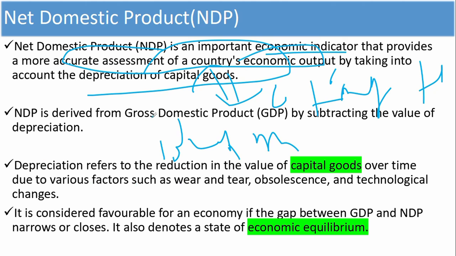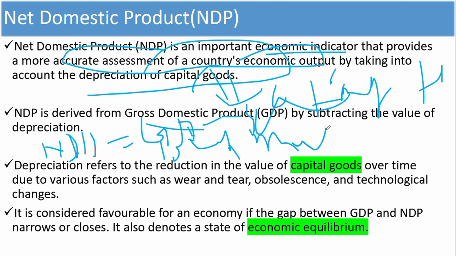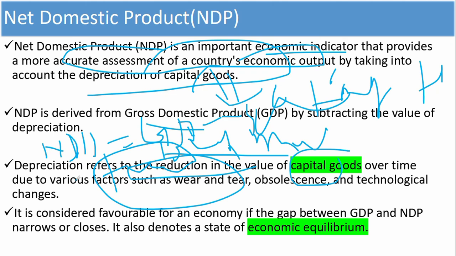NDP is derived from GDP by subtracting the value of depreciation. We can say NDP equals GDP minus depreciation. Then what is depreciation here? Depreciation is when the value of capital goods reduces over time due to different reasons, like technological reasons or any economic reasons. That is called depreciation. It is considered a favorable economy if the gap between GDP and NDP is narrow, close, then you can say this is a good economy.